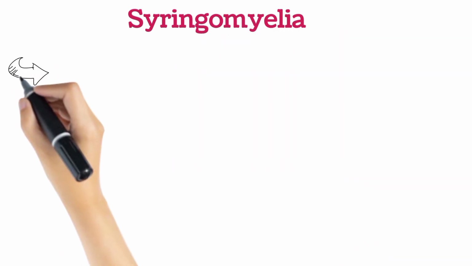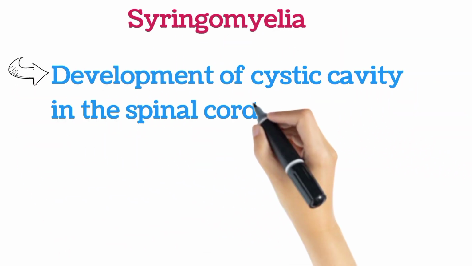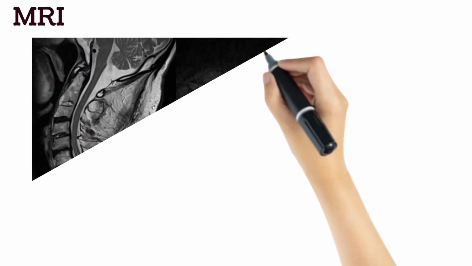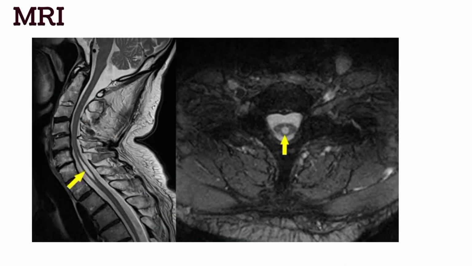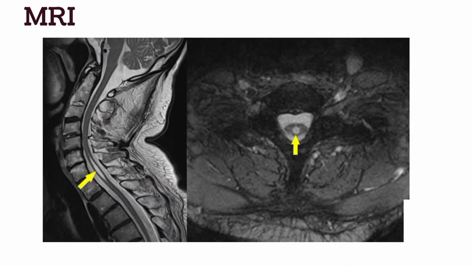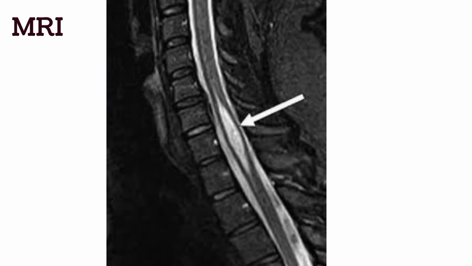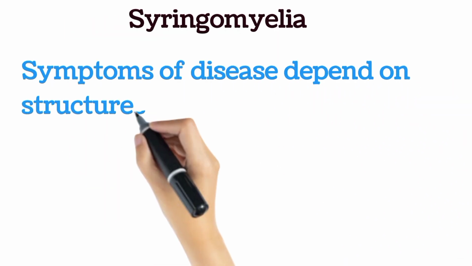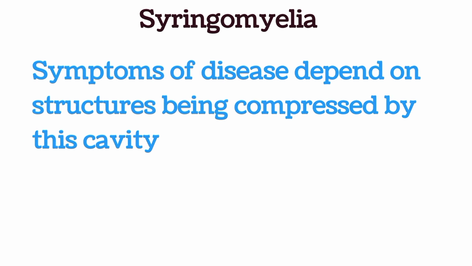Syringomyelia is a disease in which there is development of a cystic cavity in the spinal cord. Here is the MRI of a patient with syringomyelia. You can see a cavity in this section of spinal cord. This cavity is filled with CSF and progresses slowly, compressing other structures in the spinal cord. And symptoms of the disease depend on the structures being compressed by this cavity.